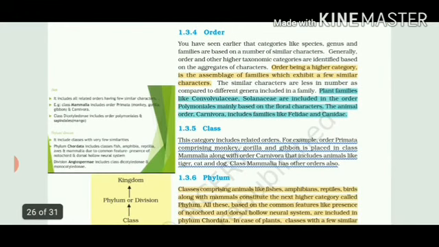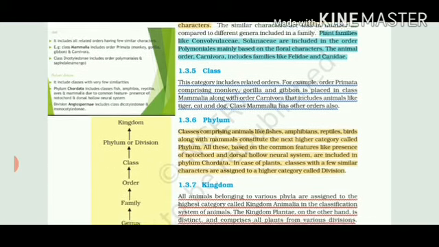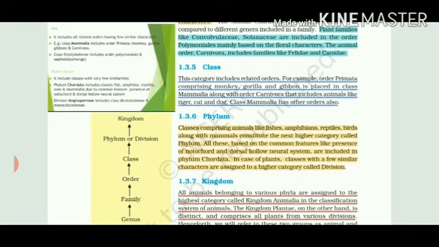Let's come to number four taxa, that is called order. Order is defined as a group of families with some similar characters, and you can take the examples already described, like Carnivora, which includes families like Felidae and Canidae. Then coming to number five taxa, that is class. This is a category which includes related orders. Related means similar, where characteristics are somewhat similar. Like in class Mammalia, there are different orders which come under Mammalia.